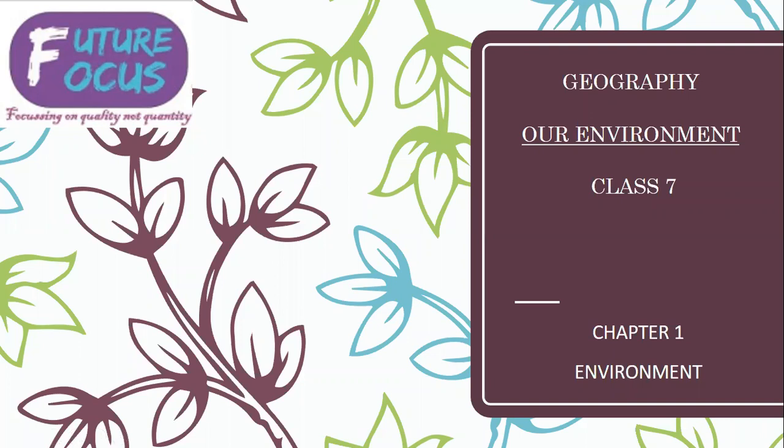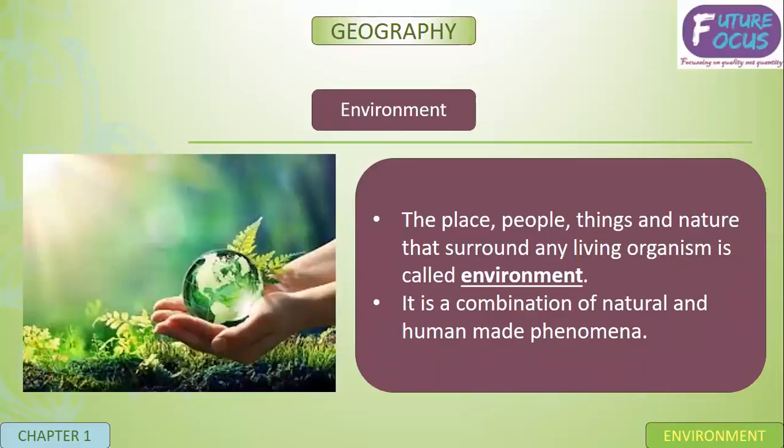Today I would be starting with geography of class 7, that is our environment. So first chapter is environment. So what is environment? The place, people, things and nature that surround any living organism is called environment. It is a combination of natural and human-made phenomena.